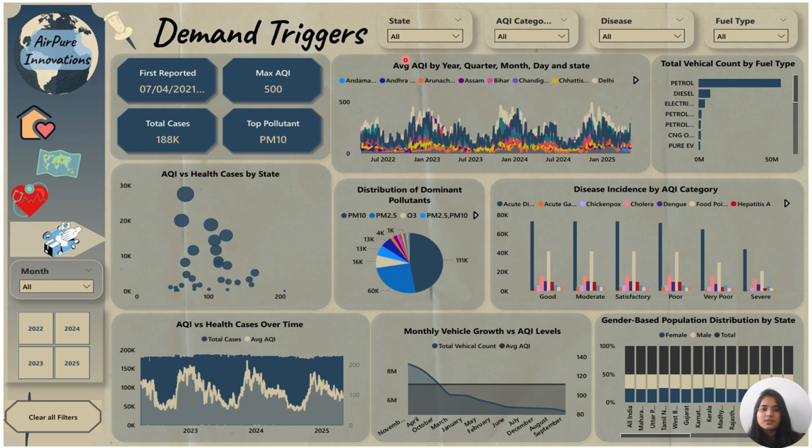So this is the last page of analysis. It's a demand trigger page. This page contains the navigation bar to navigate the different pages. This also contains the filters according to the requirement. This also contains the tiles filter to find the data according to the year, and also contains the analysis to find the demand of the product.